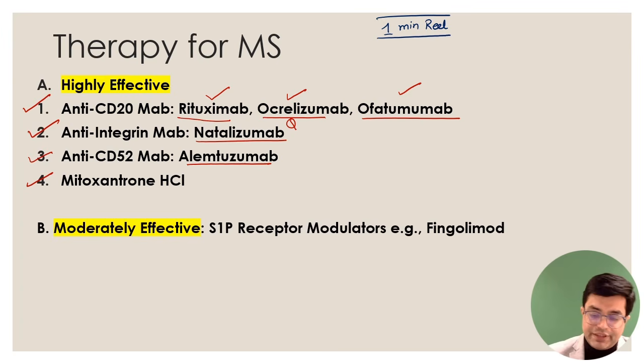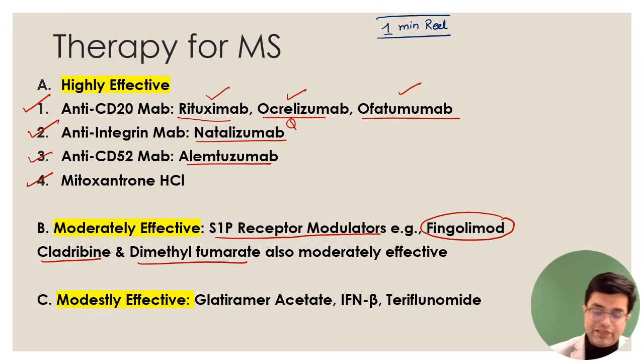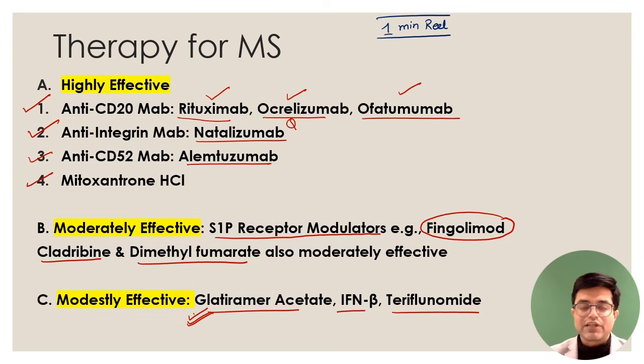Then we have the agents which are moderately effective. It includes drugs called S1P receptor modulators like fingolimod. If that is not in the option, you can mark cladribine and dimethyl fumarate, which are also considered moderately effective. And finally, we have modestly effective. It includes drugs like glatiramer acetate, interferon beta, and teriflunomide. In fact, glatiramer acetate was one of the earliest drugs used for multiple sclerosis, but now we know it is not always effective. It is the monoclonal antibodies which are now more effective therapies.